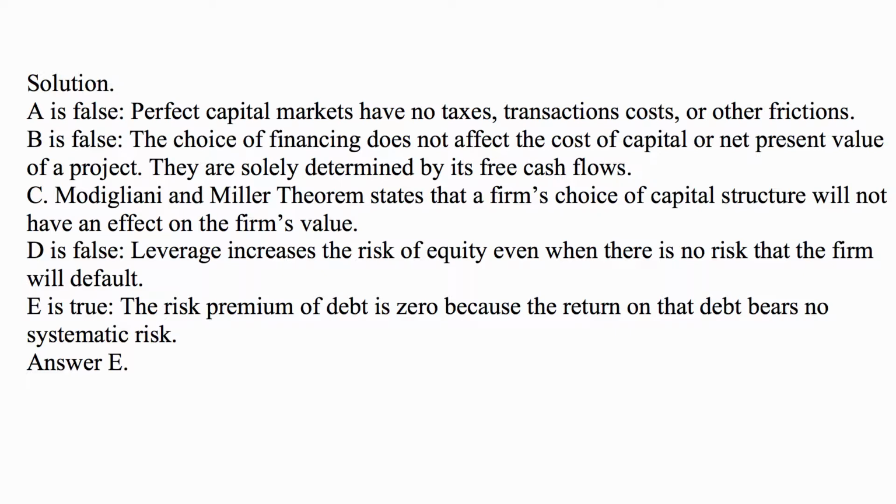Leverage increases the risk of equity even when there is no risk that the firm will default. That's because of an increase in systematic risk. The key thing is that the risk comes from systematic risk in this context. And E is true. The risk premium of debt is zero because the return on that debt bears no systematic risk. The key is the word risk premium. Risk premium refers to the premium that comes from systematic risk, and debt by itself has no systematic risk in perfect capital markets. So, answer E.